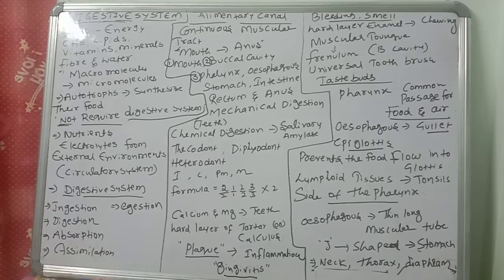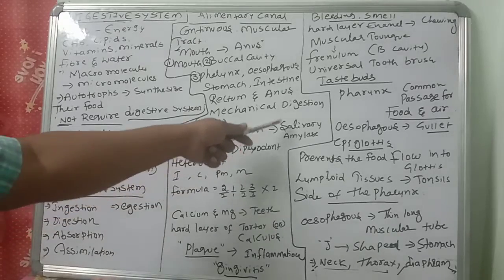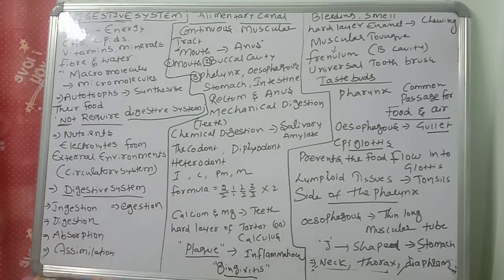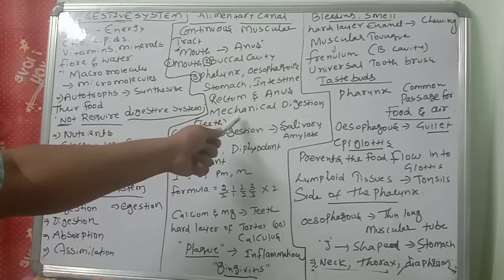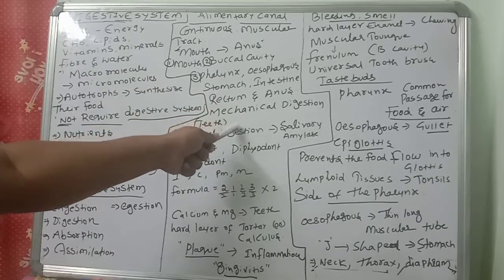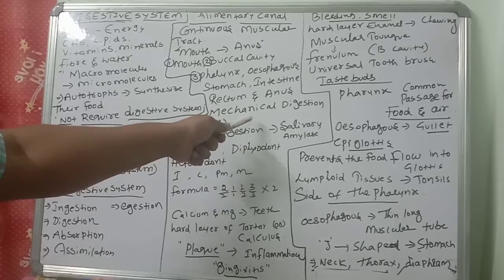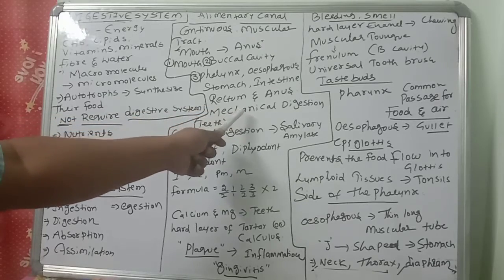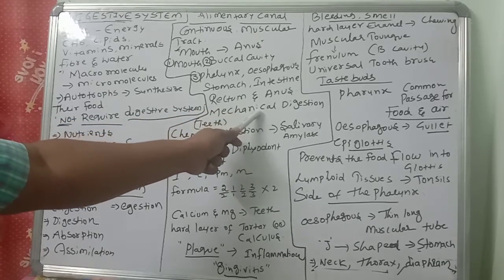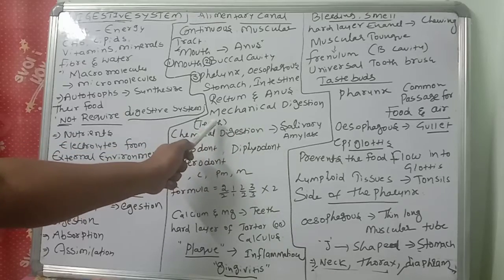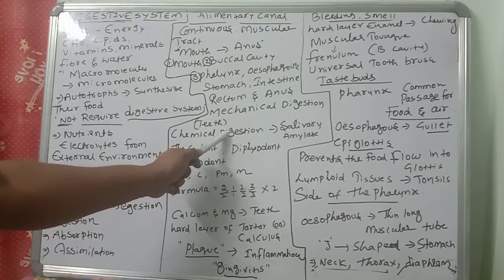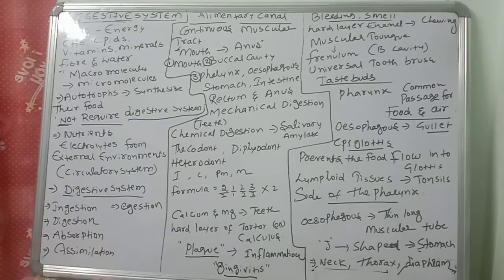Then come to chemical digestion. What is chemical digestion? There are enzymes secreted by the salivary glands. You know salivary amylase is there or not? So in the buccal cavity or oral cavity, two types of digestion take place. What are the two types? Mechanical digestion through the teeth, and chemical digestion through the salivary amylase.